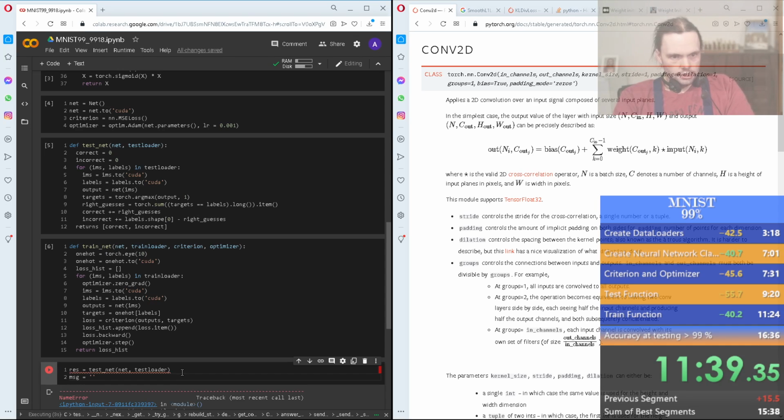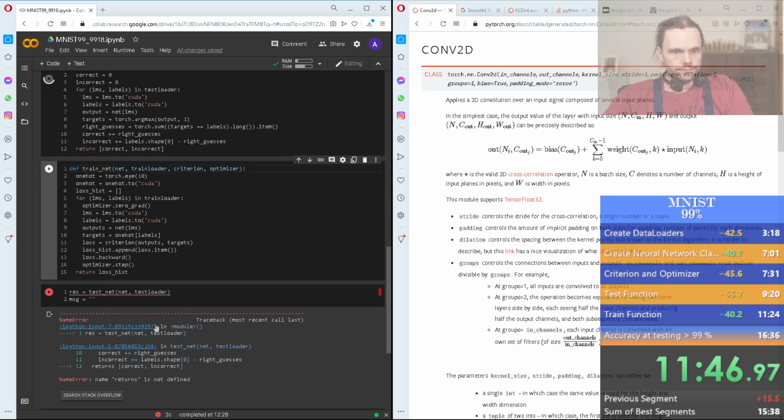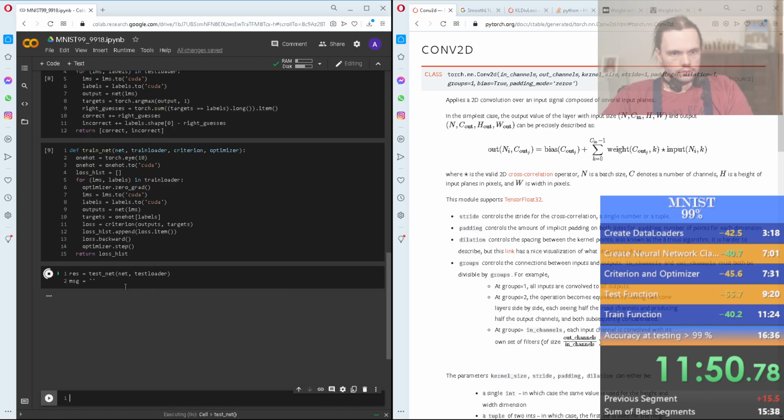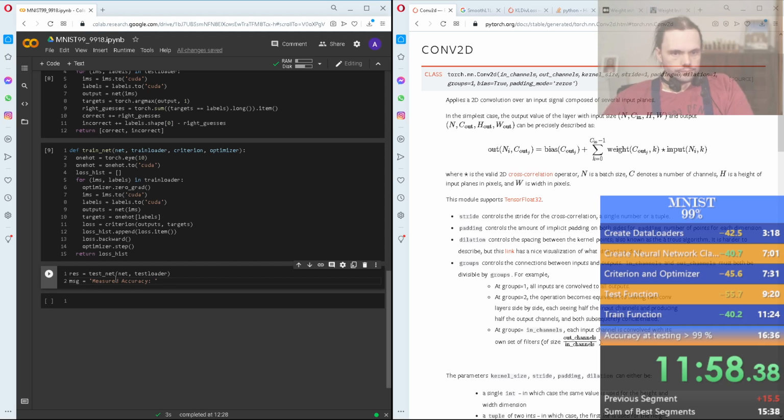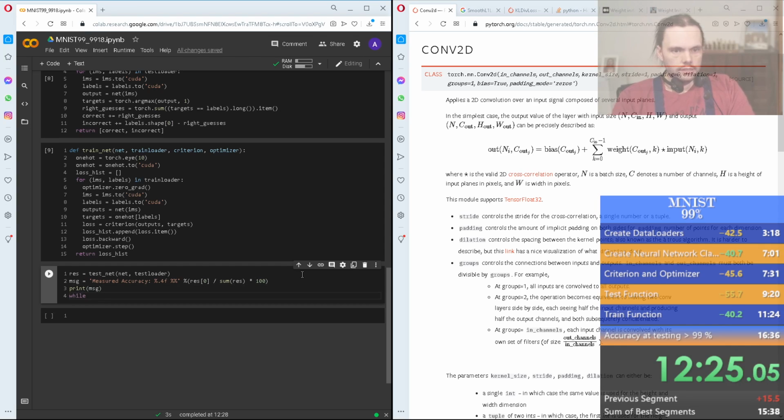So we say message is, return, it's supposed to be, message, measured accuracy is %.2f percent, as res[0] divided by the sum of res times 100, print message, while res[0] is less than 9902.